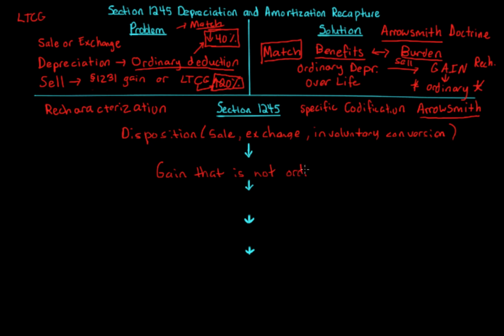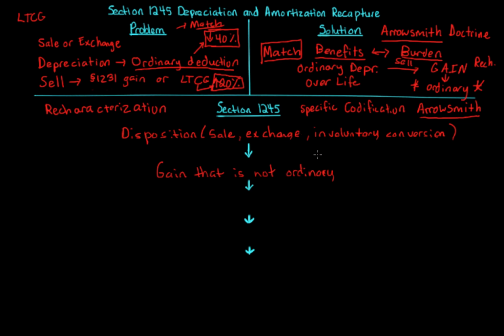And you go through the classification, and that gain would not be ordinary. It would be capital or 1231. If it's ordinary, you don't have to worry about Section 1245 with respect to the specific item. Now, Section 1245 applies to every specific transaction. It's a transactional approach. So you have to have gain that's not ordinary. You can't have a loss.